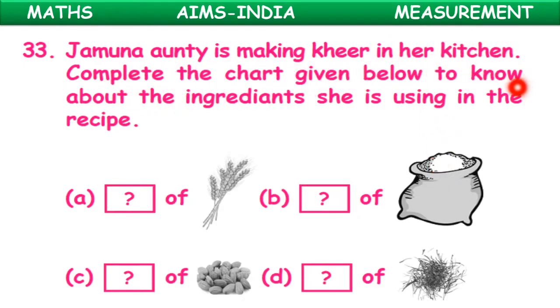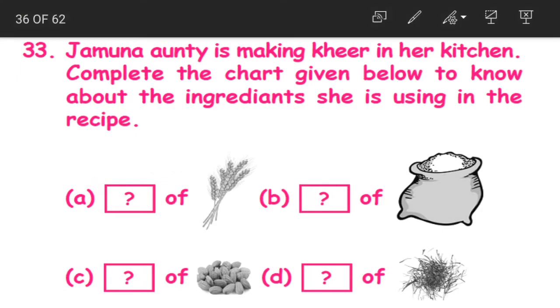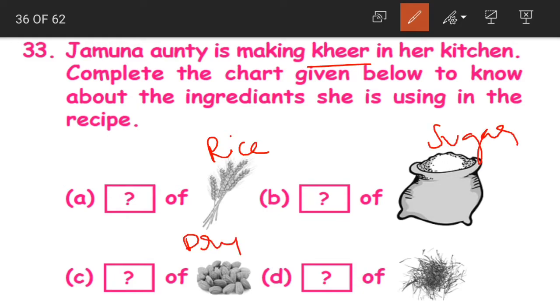Jamuna auntie is making kheer in the kitchen. Complete the chart given below to know about the ingredients she is using in the recipe. Kheer, what is kheer? Kheer is nothing but payasam. Okay, it is a sweet. What are the ingredients? We are having rice, sugar, dry fruits, and then saffron.